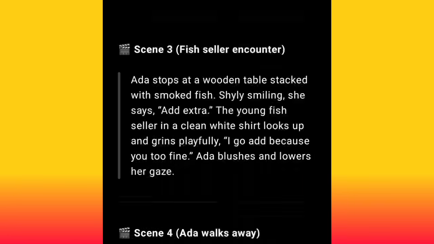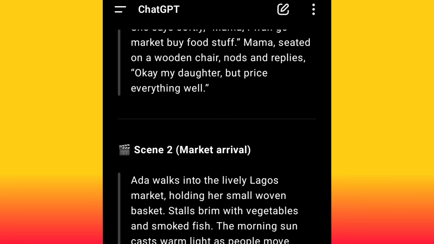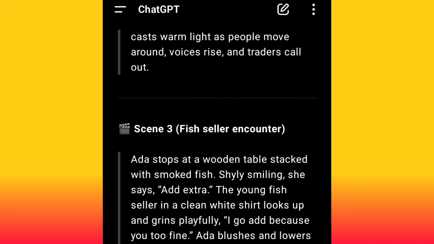Do you understand? So now all you need to do is to just go ahead, copy this scene 1, head over to Google Veo 3, generate it, come here, copy scene 2, head over to Google Veo 3, generate scene 2. Do you understand? Like that. That is how you are going to do it. Except you pay for the pro plan, that's when you can generate a longer video. But for now, when you are using the free plan, you need to generate your scene 8 seconds, and then you just have to go ahead and merge everything together.